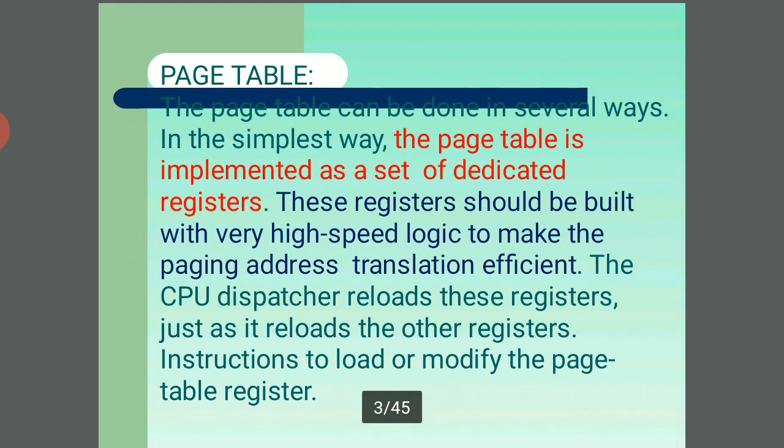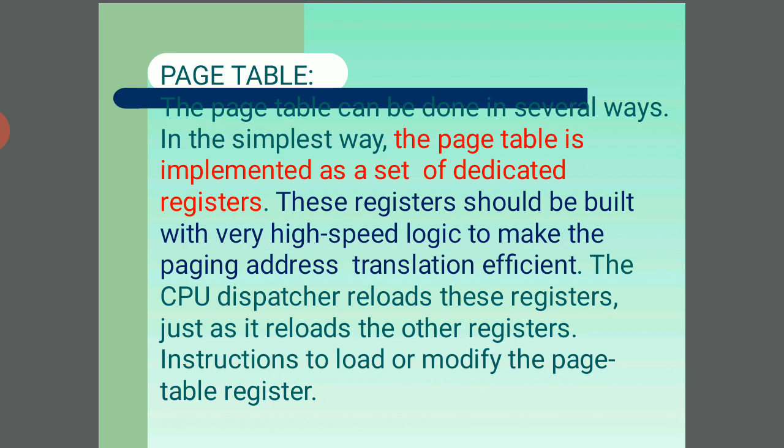So first of all, we discuss the previous class. Already we discussed the memory management system, what it is, its use, and its advantages and disadvantages. The memory management system is the functionality of an operating system which handles or manages the primary memory and moves processes back and forth between main memory and disk during execution.